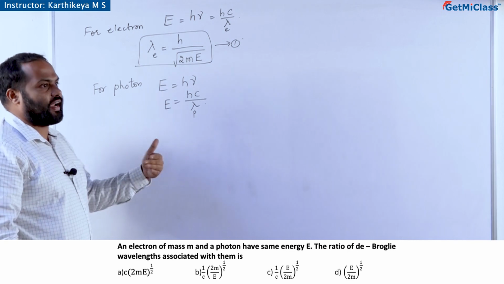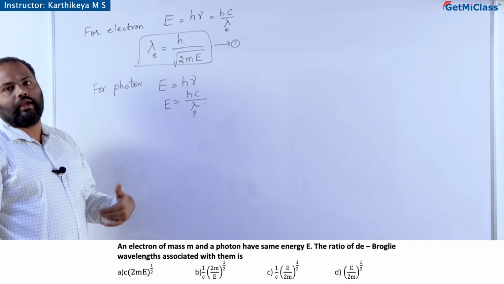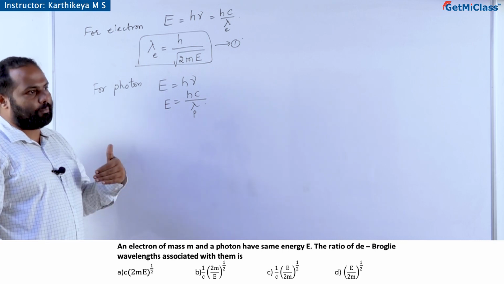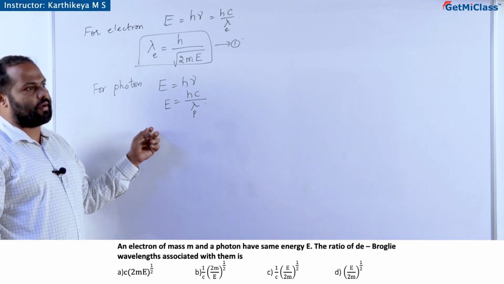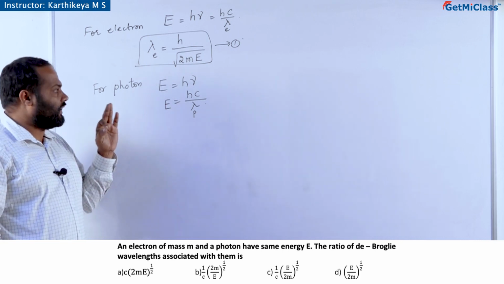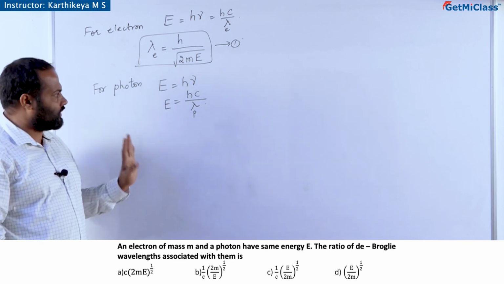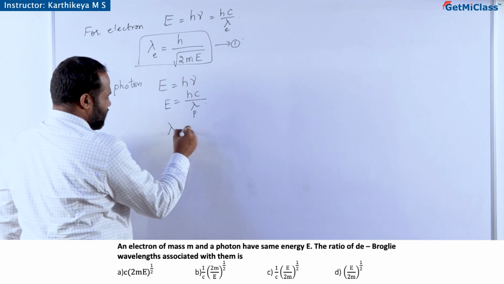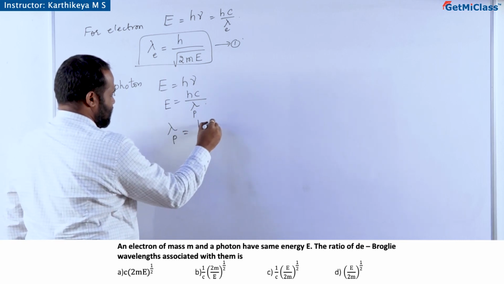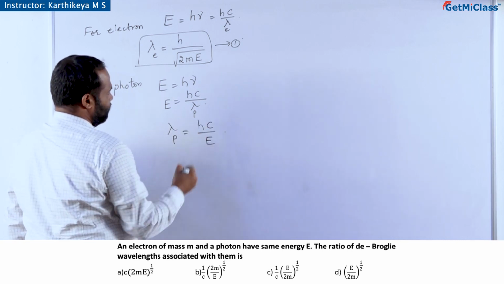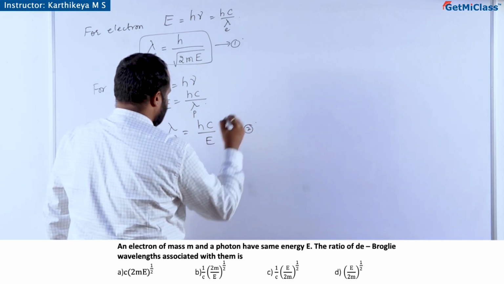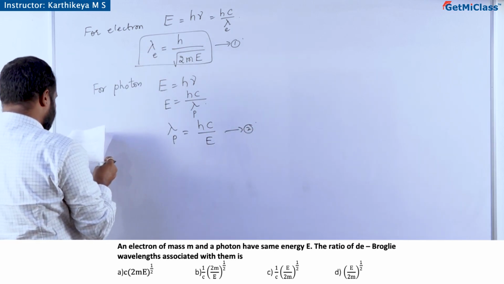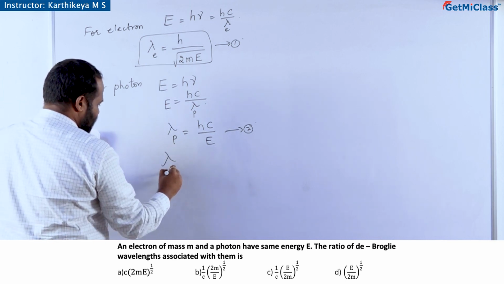Only when they interact with the surface, they give out their particle nature. Otherwise, their mass is negligible. They never have rest mass. Their rest mass is 0. Now, I will write the wavelength of the photon as hc by E. This is equation 2.